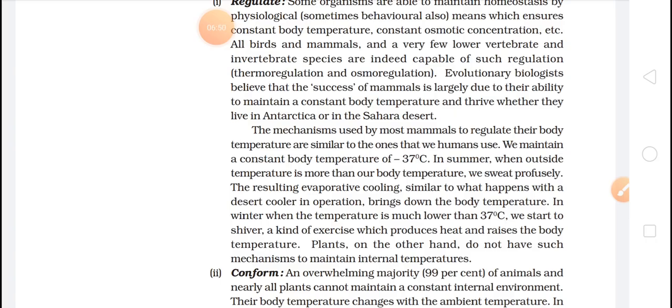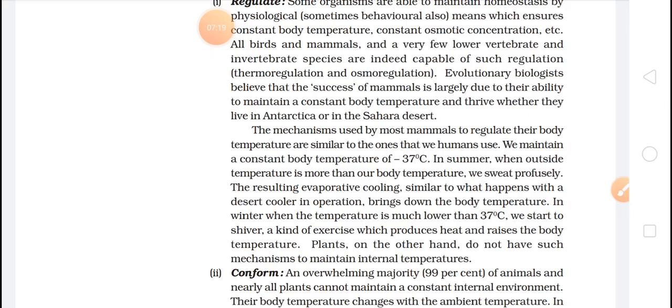Sweating is a common thing which we usually find. The resulting evaporative cooling, similar to what happens with a desert cooler in operation, brings down the body temperature. So why is this sweating there? Because sweating results in evaporation of water, and when water evaporates, cooling of our body happens.